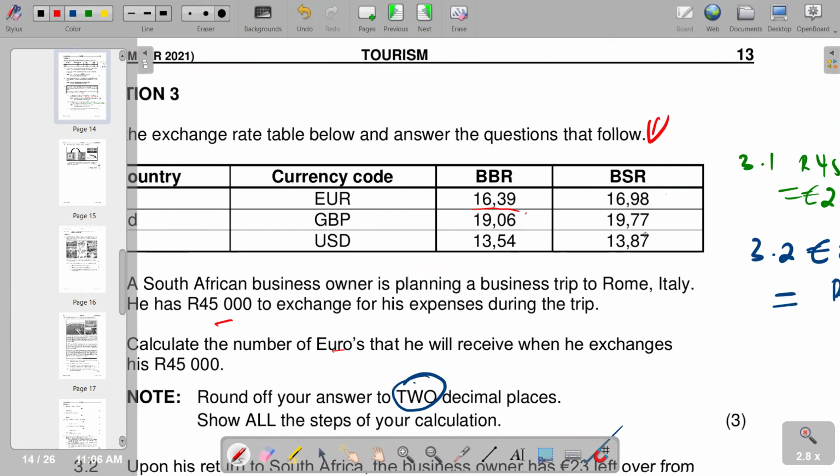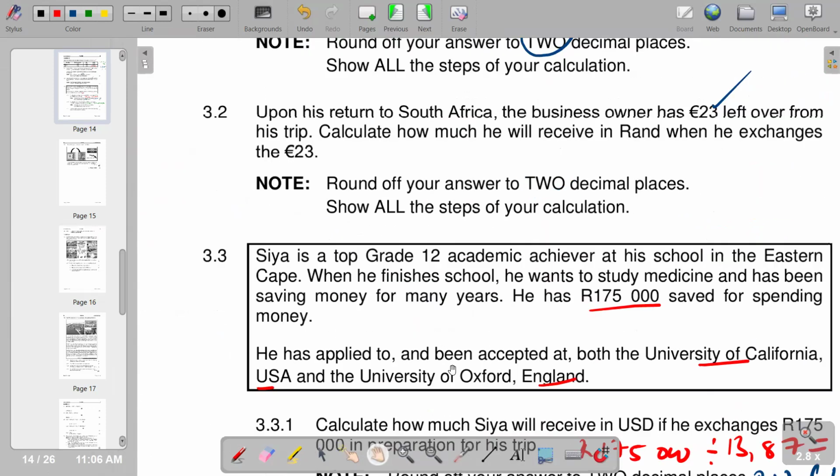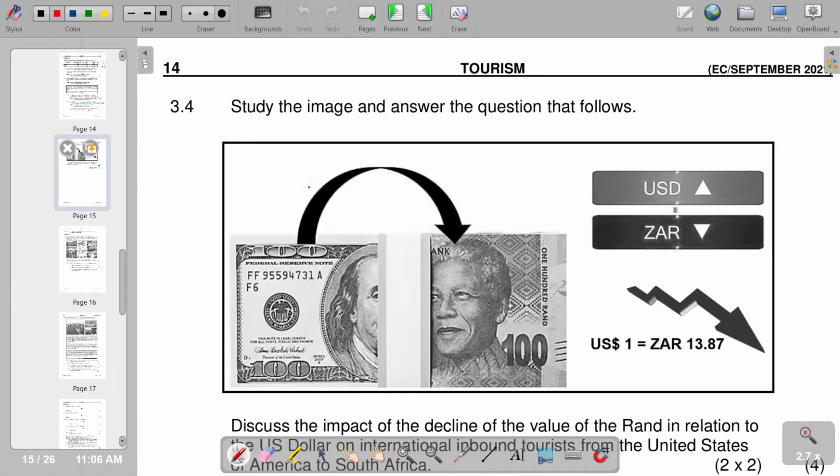And we see that this is our selling column on this part. So the one with the least is on this part, which is the USA, which is the dollar. So the country is USA or United States of America. So on that part, we indicate it as USA. So that's what we have on that part. So moving on to 3.4, study the image and answer the questions that follow.